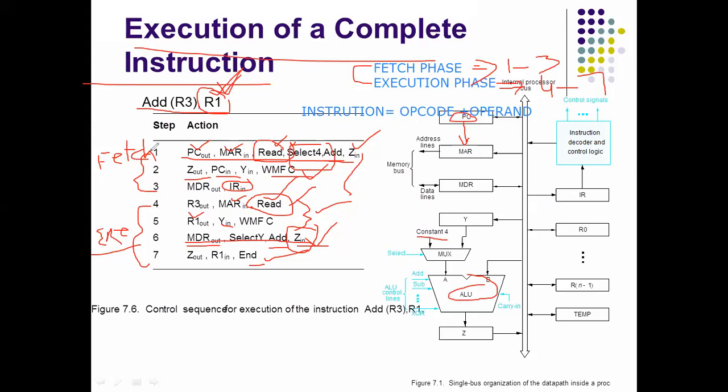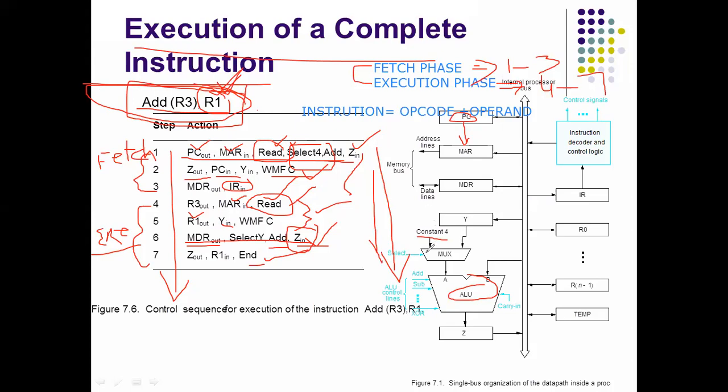So all of you learn this sequence. Here we are taking an example, whatever we require. We are taking this instruction and seeing how it will be executed, in a total of 7 steps. Suppose you change this instruction; depending on that instruction, the control signals are also changed.